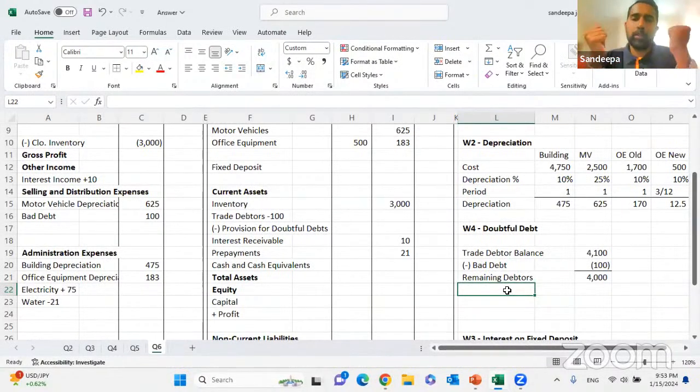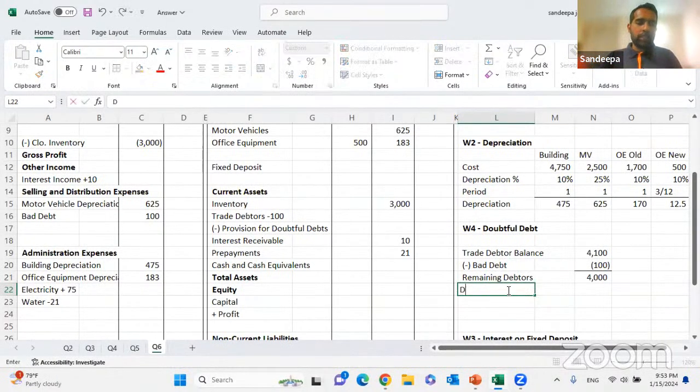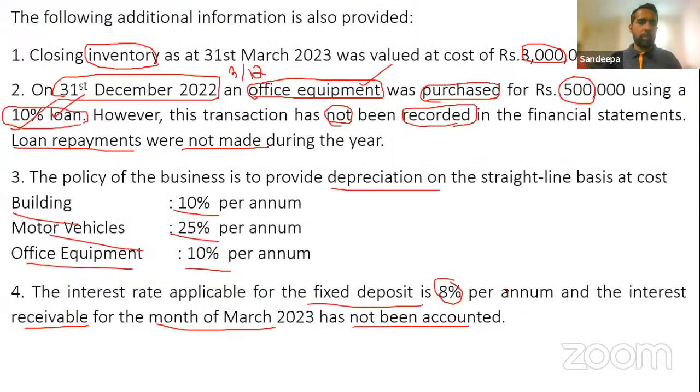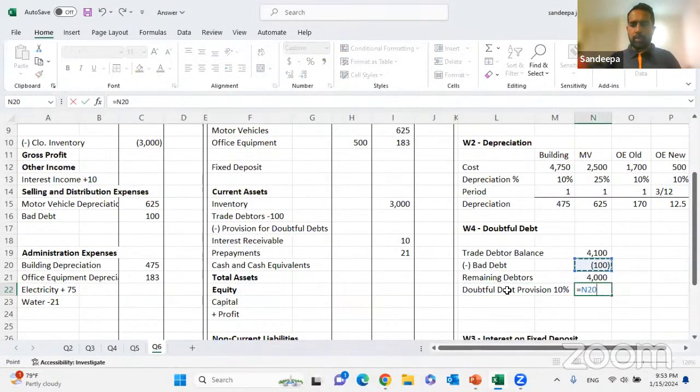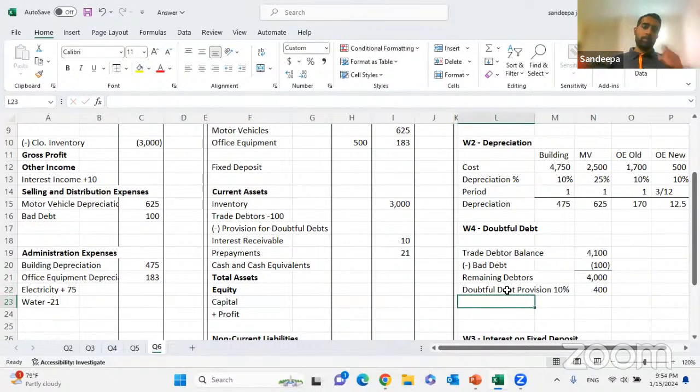We recognize that loss. So what they're asking is to make a doubtful debt provision at 10%. Doubtful debt provision at 10%. So then how much will it be? 4,000 into 10% is 400. Okay, doubtful debt. So you are going to recognize this future expense.